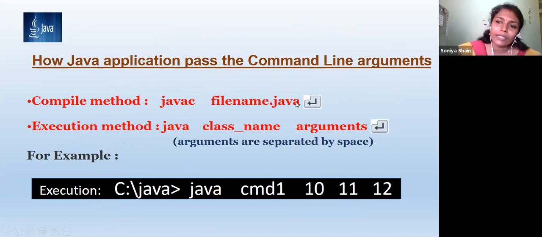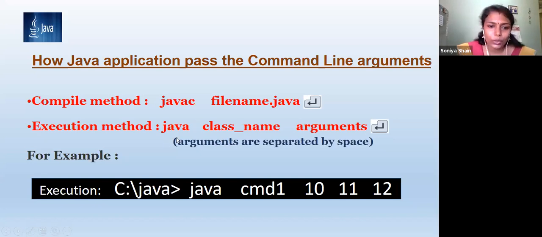In Java, there is one rule also: the class name and the file name must be the same. Then only the Java virtual machine can identify the corresponding class file. So javac file name .java.